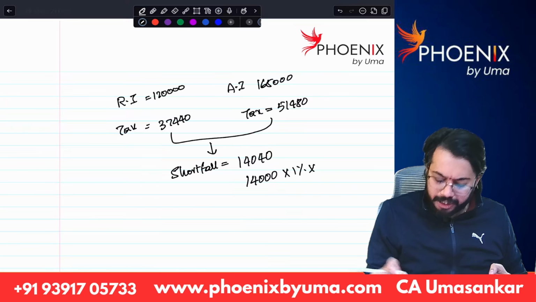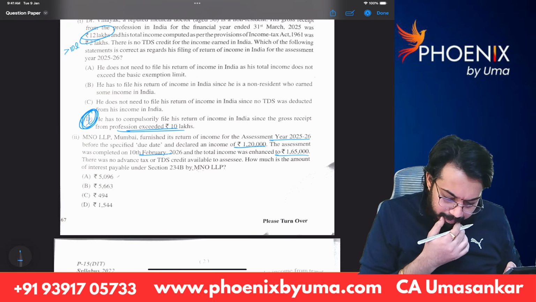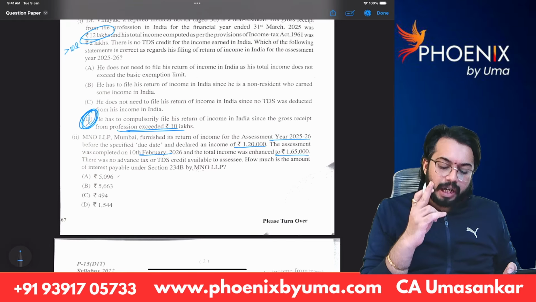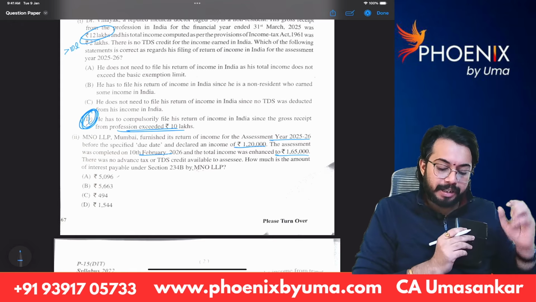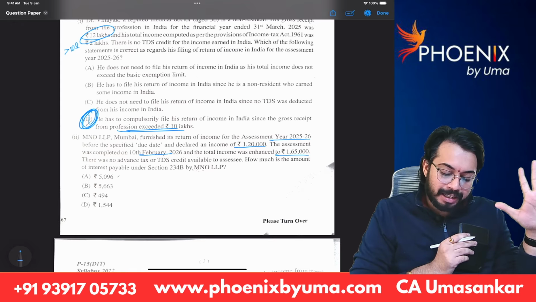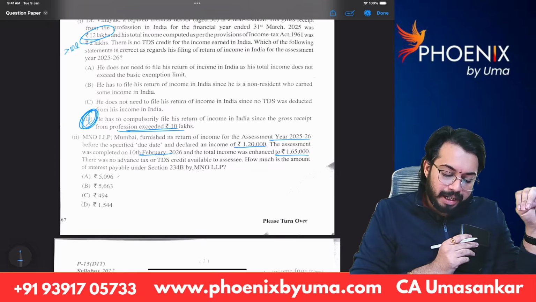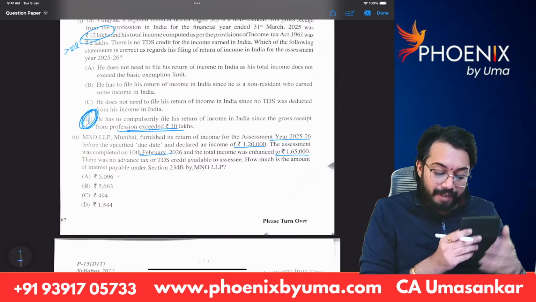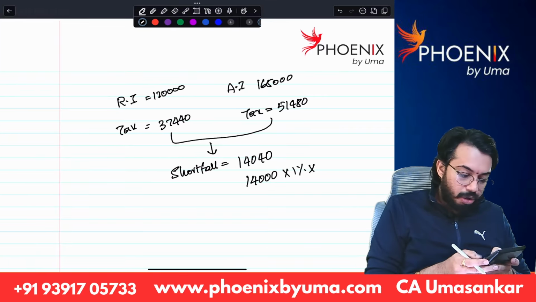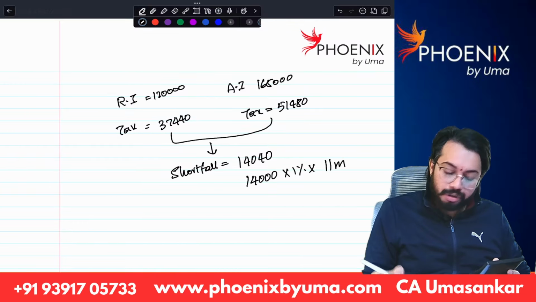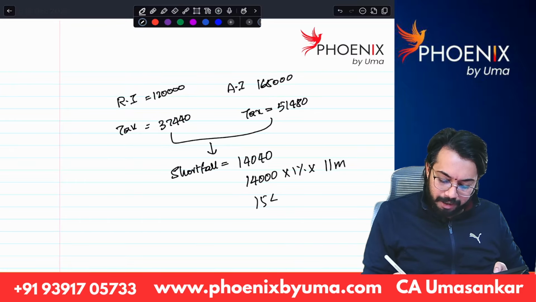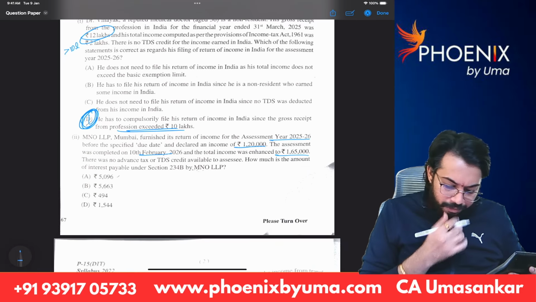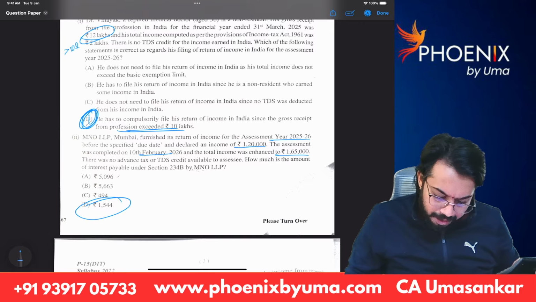Into 1% into how many months? 234B will be levied from 1st April up to the date of completion of assessment. So April, May, June, July, August, September, October, November, December, January and February, 11 months. So 14,000 into 1% into 11 months, 1540. So around 1544, this is the answer I feel.